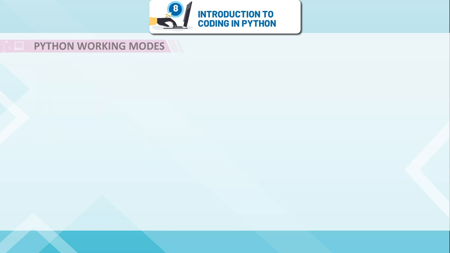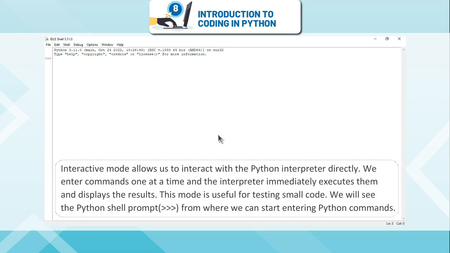Interactive mode. Interactive mode allows us to interact with the Python interpreter directly. We enter commands one at a time and the interpreter immediately executes them and displays the results. This mode is useful for testing small code. We will see the Python shell prompt from where we can start entering Python commands.